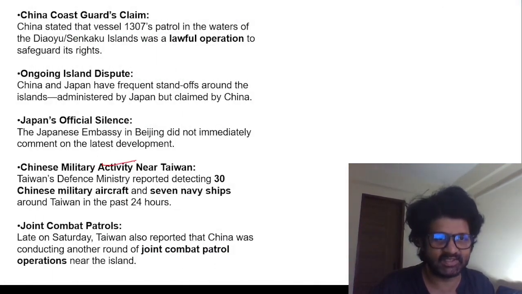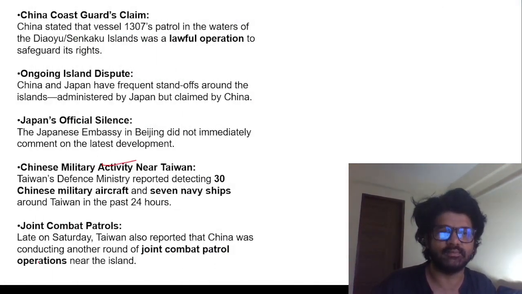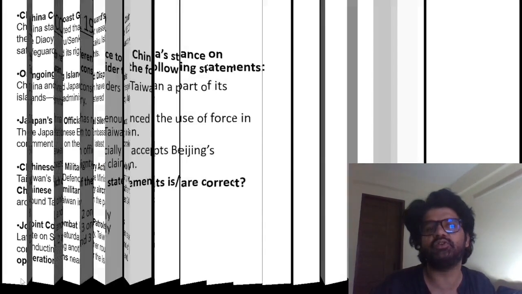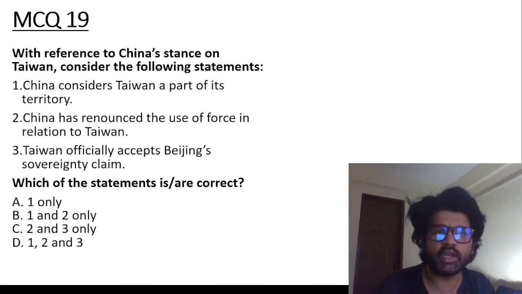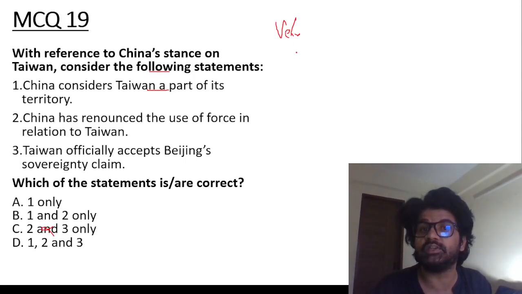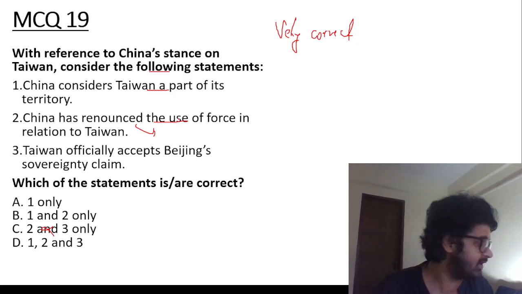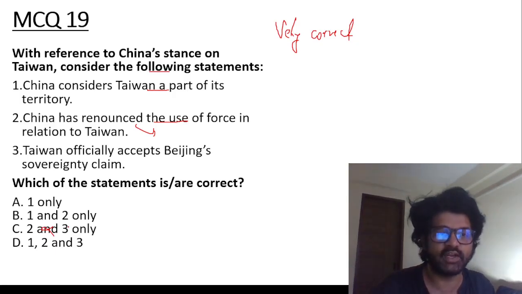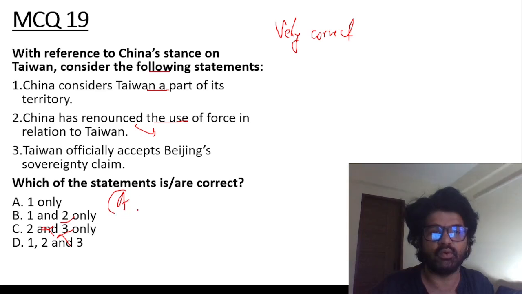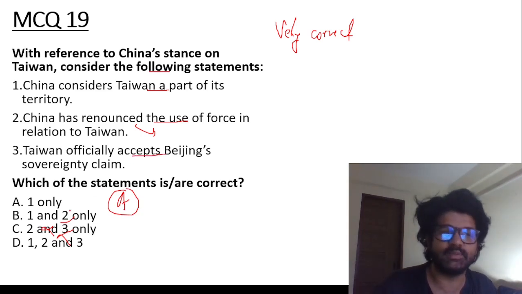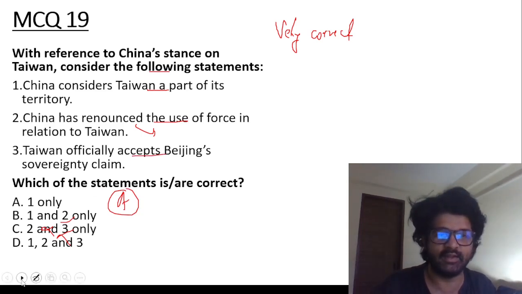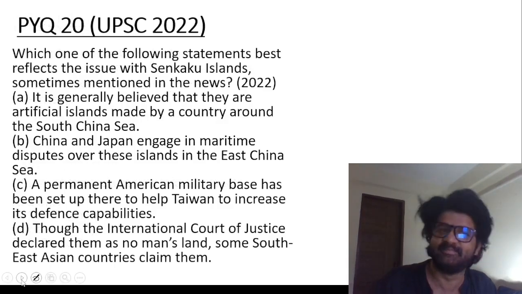So again, you can see all the stuff written here, and I have told you the basic rationale, the thing you have to keep in mind. With reference to China's stance, China considers Taiwan as part of its territory. Really correct. Second, China has never renounced the use of force. They have never said we will not use force. So the second is wrong. The answer is 1 only. Taiwan also does not accept Beijing's sovereignty. Why would they do that? Are they nuts or what?